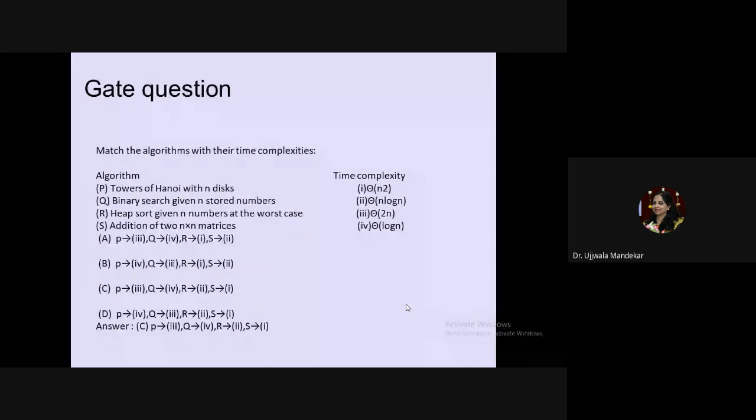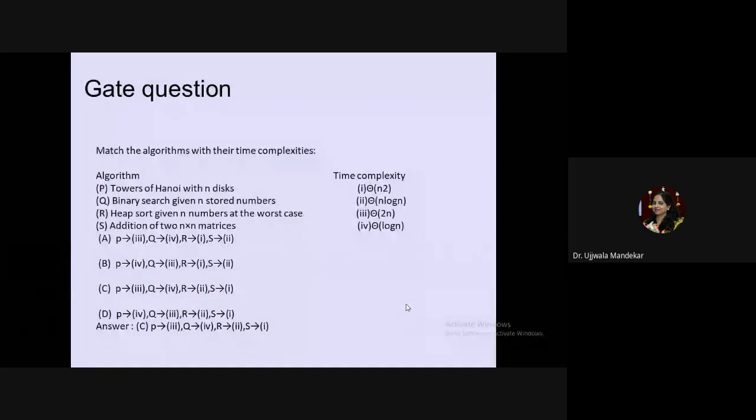Heap sort. What happens in case of heap sort? You are given the elements, you insert the elements into different heaps. After inserting the elements into the heaps, you arrange the elements. It means you are dividing the elements and arranging the elements. Dividing will require log n, arranging will require n. Hence the complexity will be equal to n log n. And addition of two matrices: simple two for loops are required, for i is equal to 1 to n, for j is equal to 1 to n, C of ij is equal to A of ij plus B of ij. So its complexity is equal to n square.